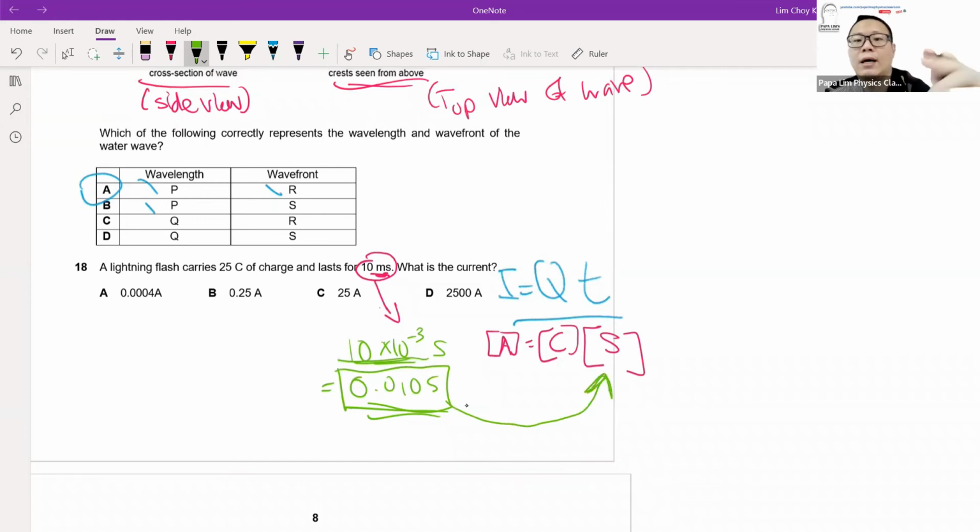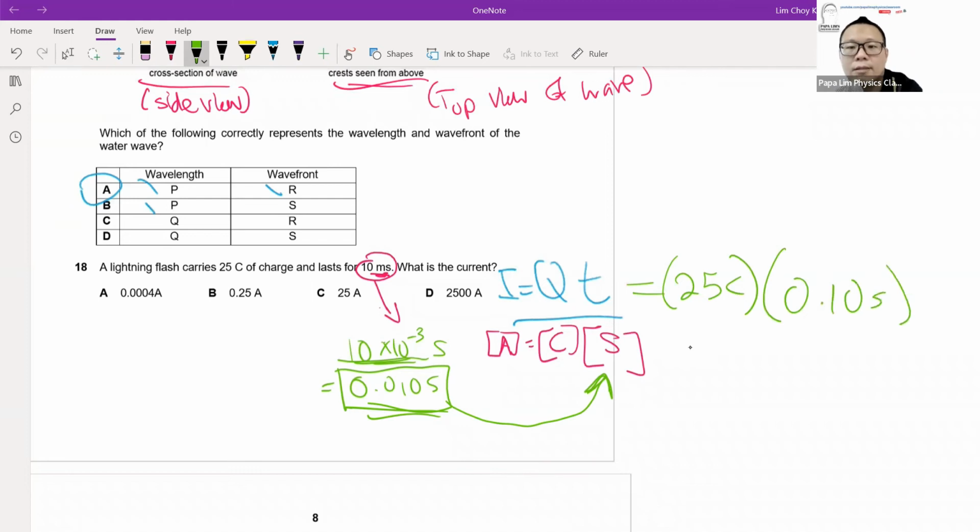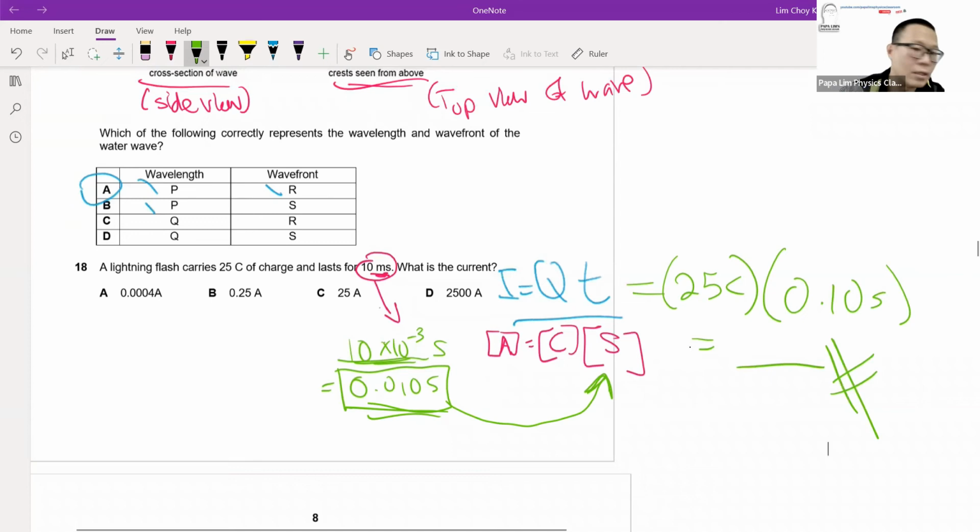After that, you use a calculator and you get the answer straight away. In terms of math, current is equal to Q, which is 25 coulomb, and time will be 0.10 seconds. And that will be the answer for the question here, which is D.